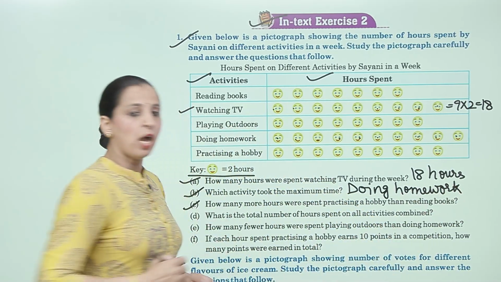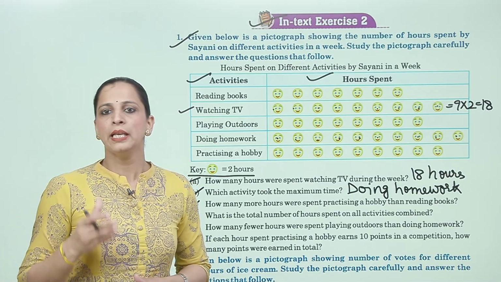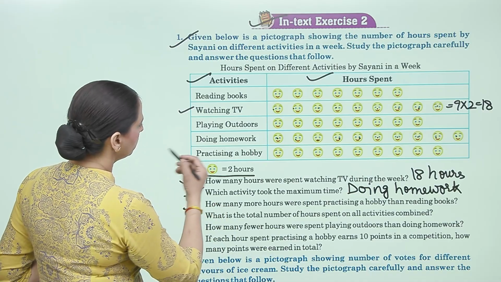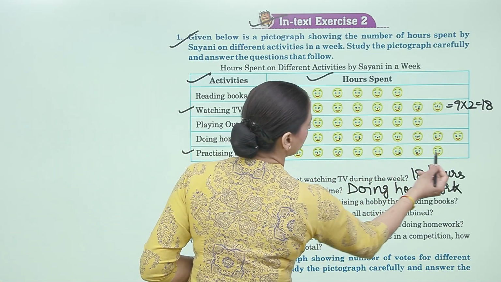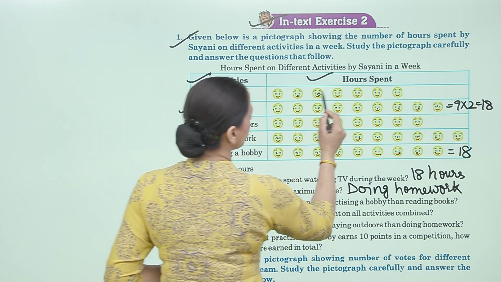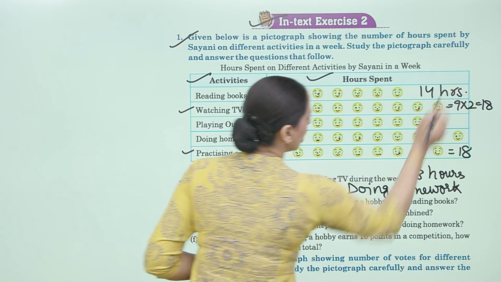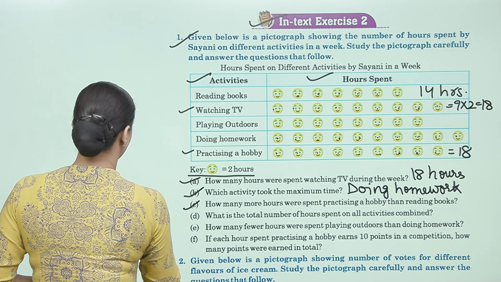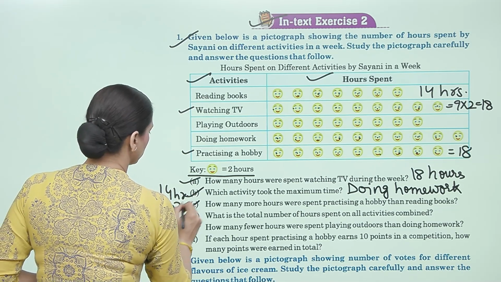Now, C: How many more hours were spent practicing a hobby than reading books? Practicing hobby, that is 1, 2, 3, 4, 5, 6, 7, 8, 9. 9 times 2 is 18 hours. And reading book is 1, 2, 3, 4, 5, 6, 7. 7 times 2 is 14 hours. Okay? So 18 minus 14 hours is equal to 4 hours.